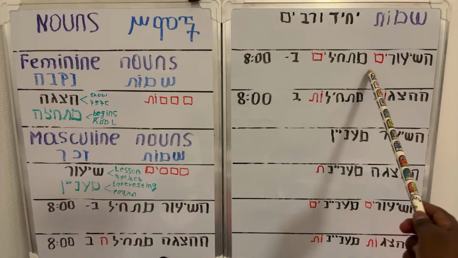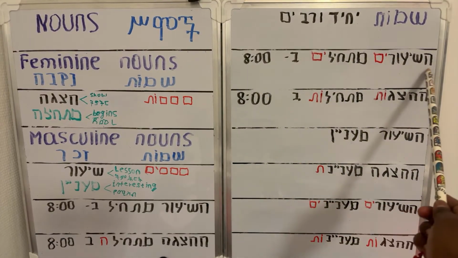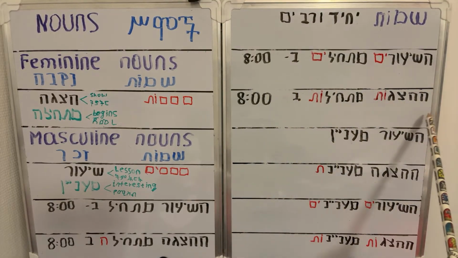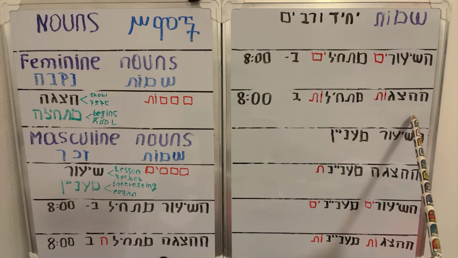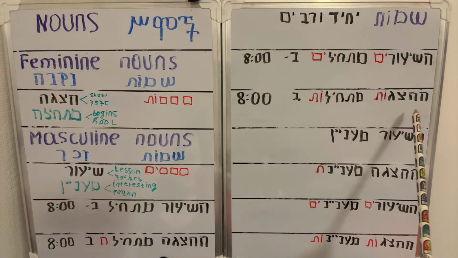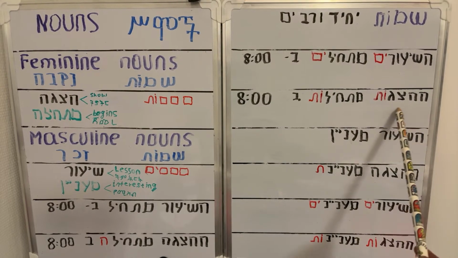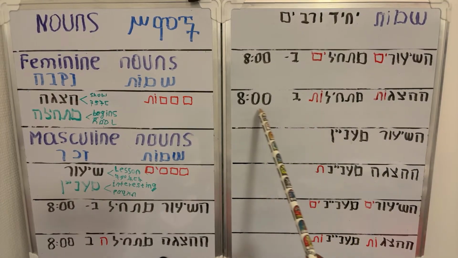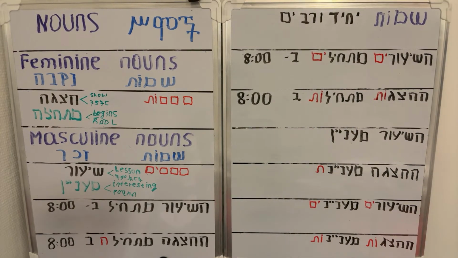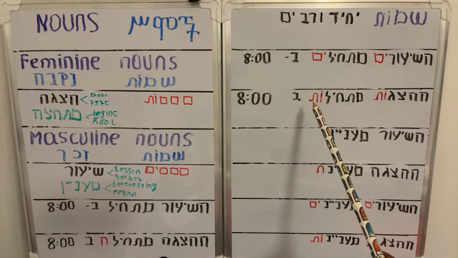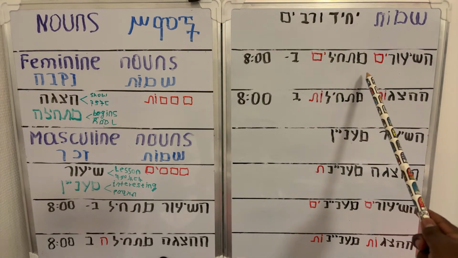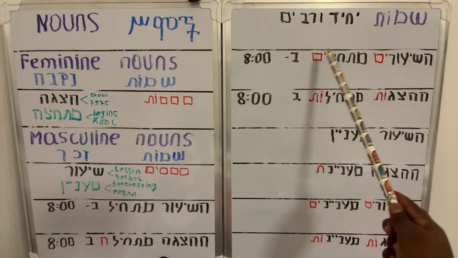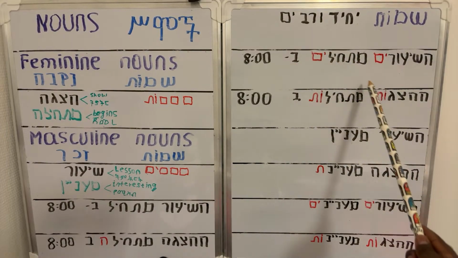Hashiurim mathilim bashmone. Hazagot nekeva rabim. Hazagot mathilot bashmone. So it's im for Zachar, for male gender: hashiurim mathilim, and ot for female gender.